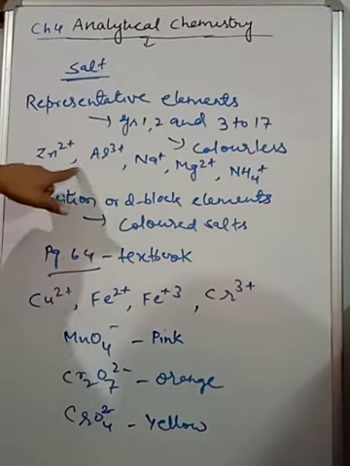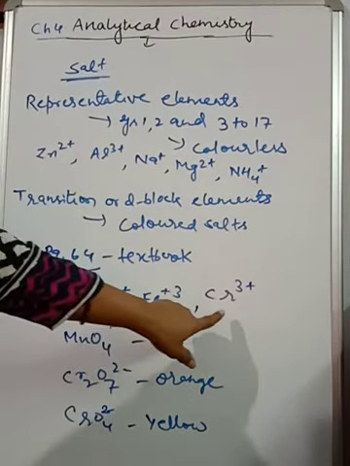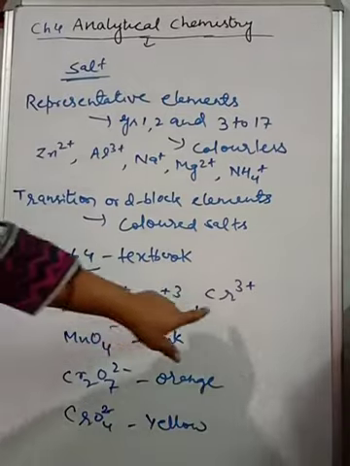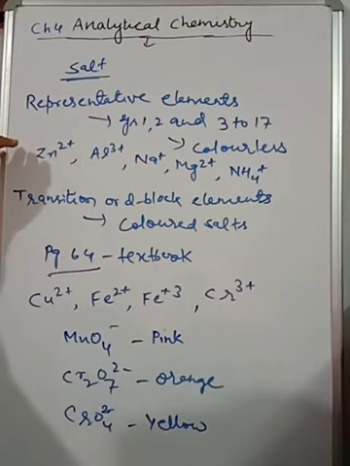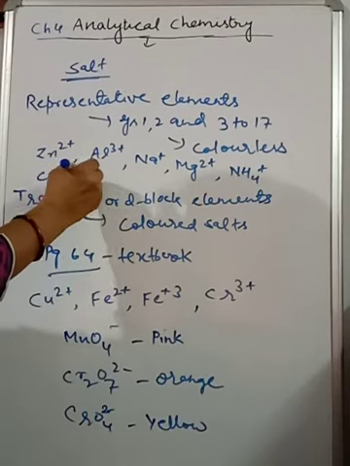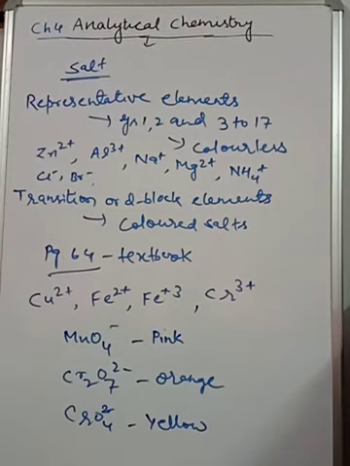Here, as I have written, these are colorless. Here it is blue, green, reddish brown and chromium. Chromium is of what color, children? Green. Okay. Same way, some anions like chloride, sulfate, nitrate are all of colorless nature. Some examples I am giving you: Cl minus, Br minus, all these are of colorless nature. So you must go through the table given in your book, then you can understand it properly.